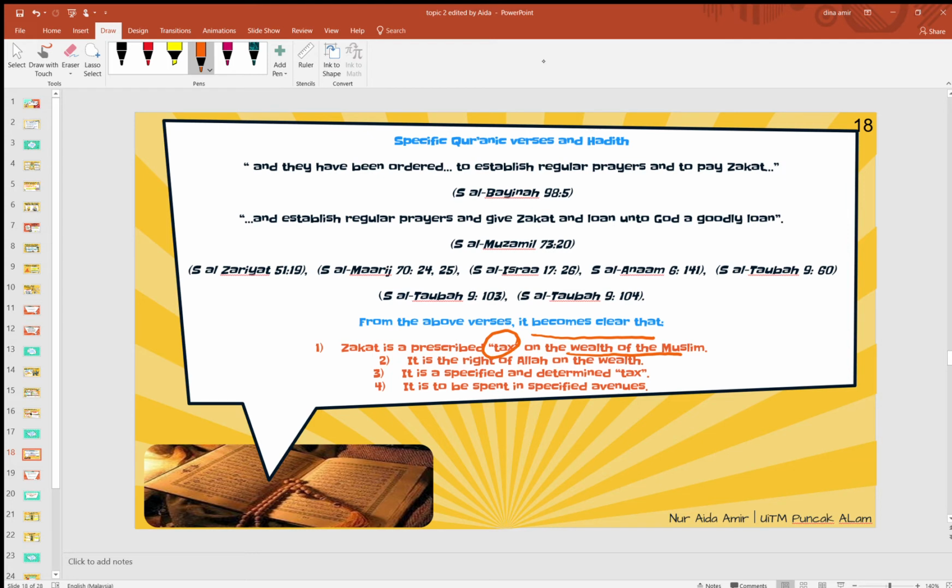And it is to spend in specific avenues. Okay, tax ni dia kata it determined tax. Specific tax, ya. Specific tax maksudnya nanti you akan belajar 2.5% je you dikenakan tax daripada wealth you. Sikit je, bukannya banyak. Bukan sebanyak 10%, bukannya sebanyak 6%. So, hanya 2.5% sahaja. Okay.